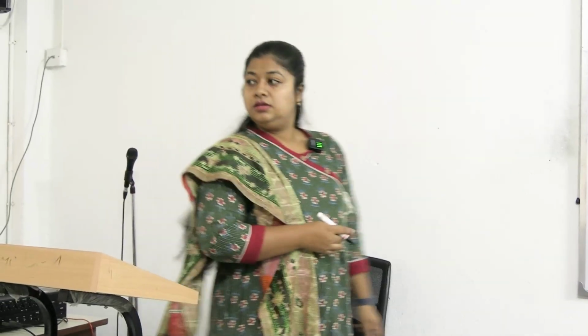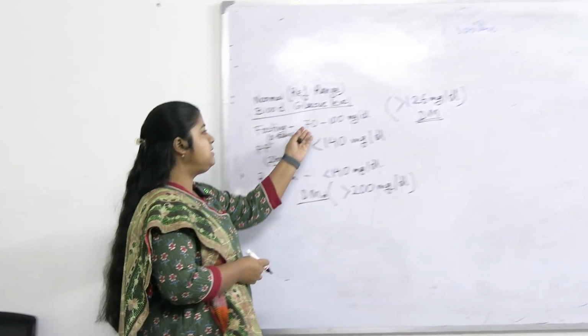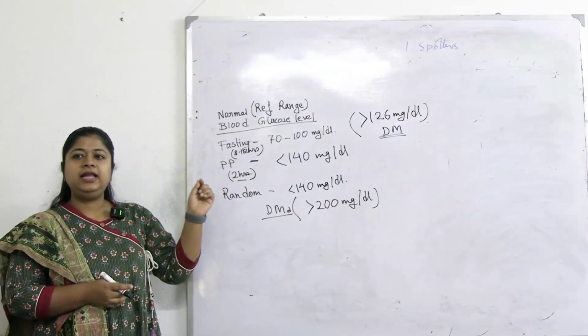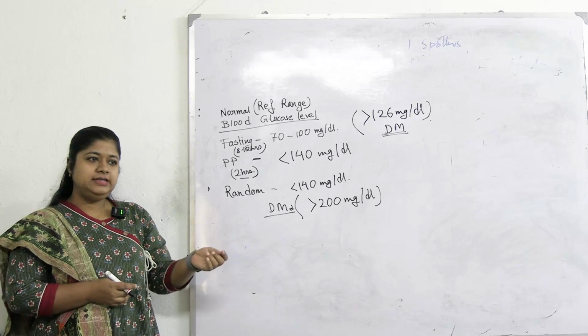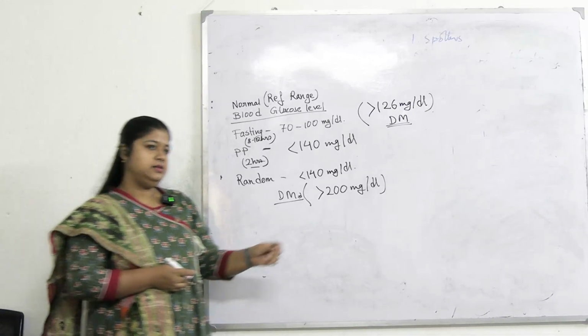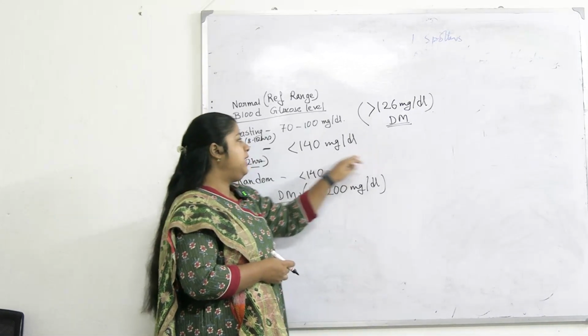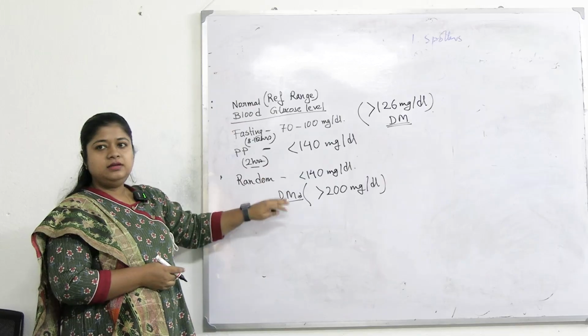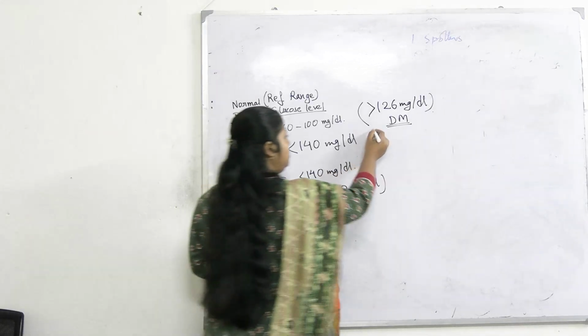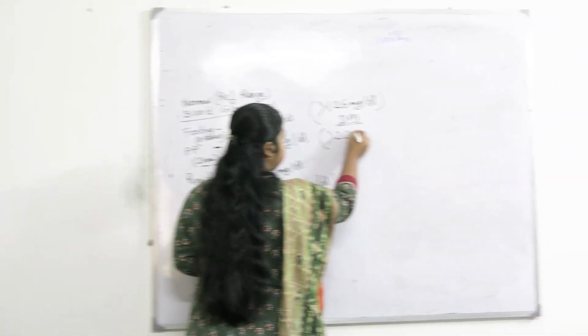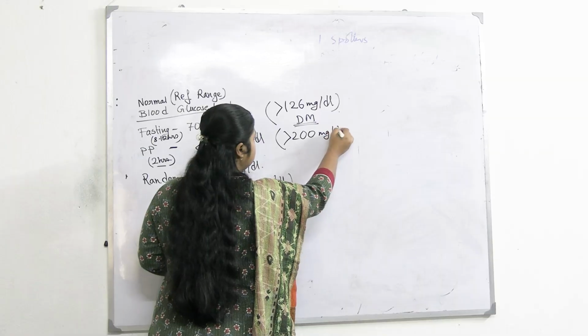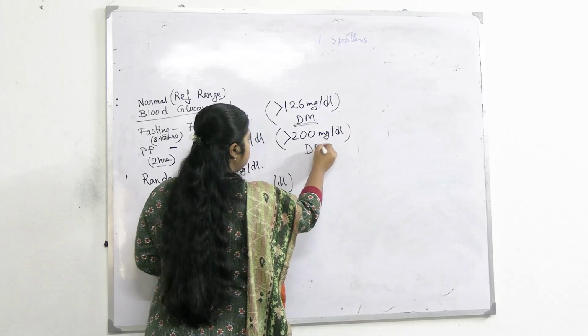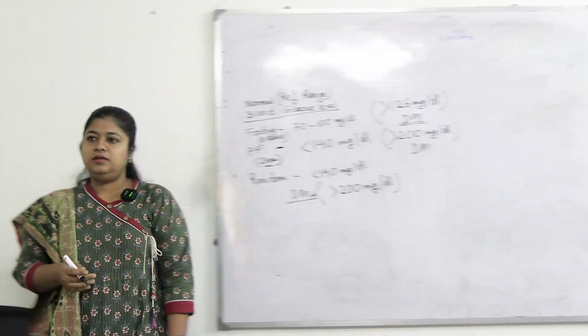Clear? Yes. For fasting, normally 70 to 100 milligram per dl. If it crosses 126 at any instance, then we should check for PP. If PP is also more than 200, okay, clear?